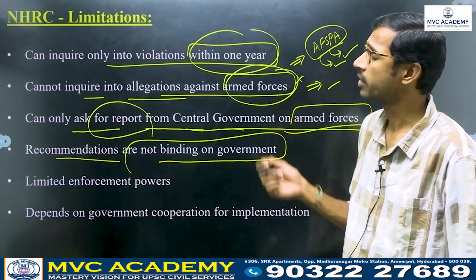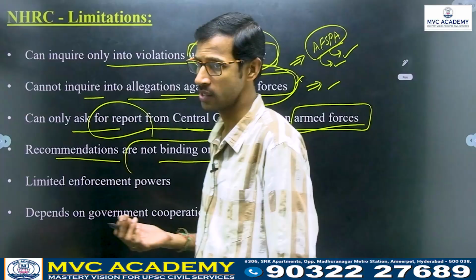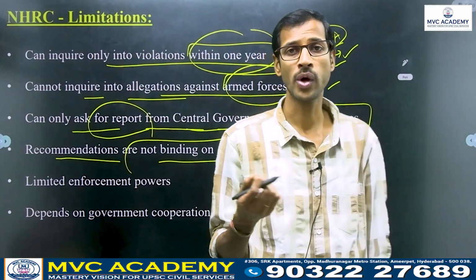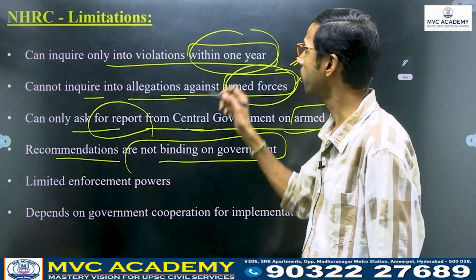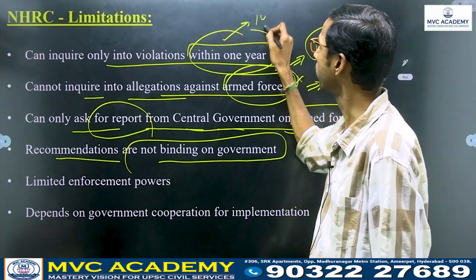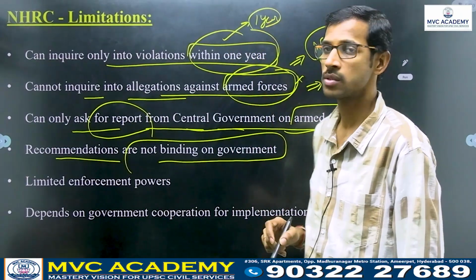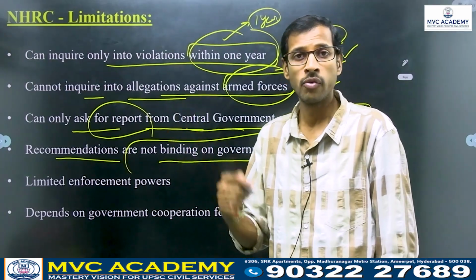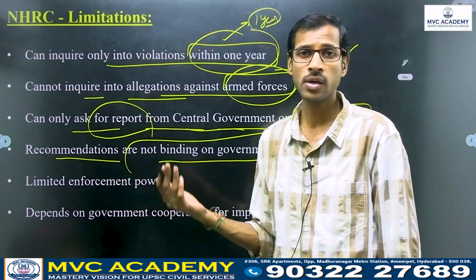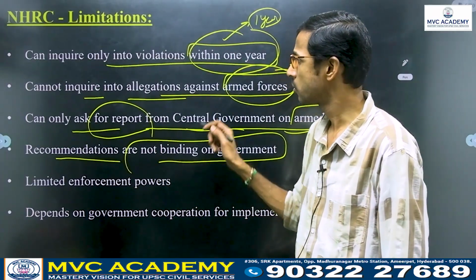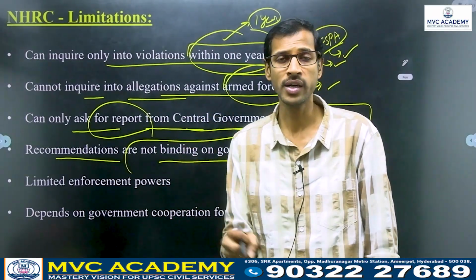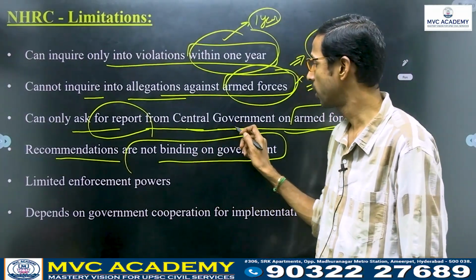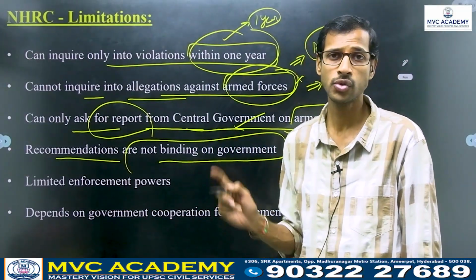Whenever they are trying to solve any case or inquire into any issue related to violation of human rights, they have very little time, only 1 year. That is a limitation. And also they can't inquire into violations of human rights related to armed forces, right? And they first have to ask for a report from the central government. That is also a limitation.